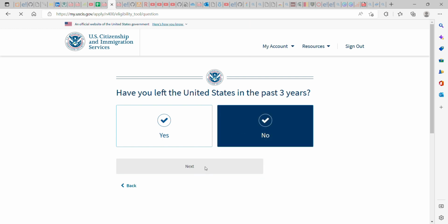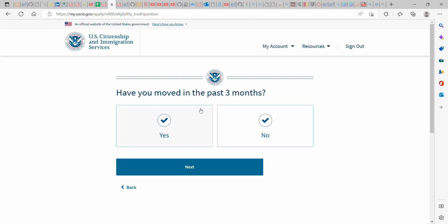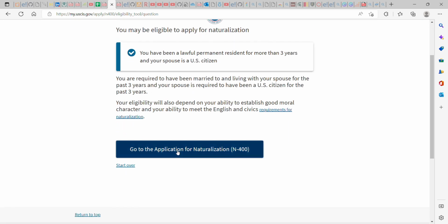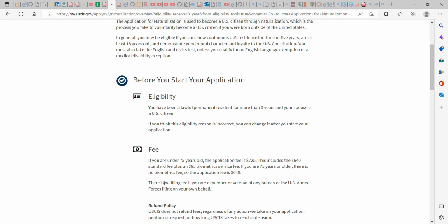Let me just click no to make this short. Have you moved in the past 3 months? It means have you moved from where you are living in the past 3 months? If you have made a move, yes. If not, no. You are going to see you have been a lawful resident for more than 3 years and your spouse is a US citizen. Now they will allow you to go to the application for naturalization.